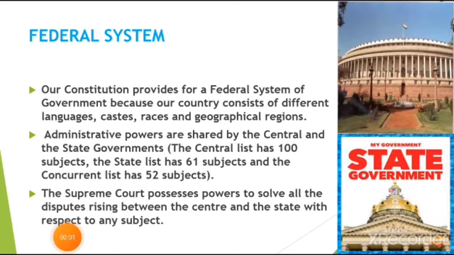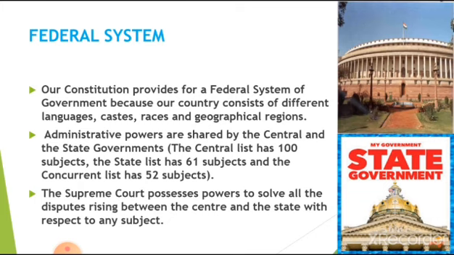Fifth feature is federal system. Our constitution provided us a federal form of government. According to the federal system, there are two governments. One is at the top, the central government, and another is the state government in every state. So powers are shared between central and state. The central government can make laws on union list subjects. Totally there are 100 union list subjects. At the same time, state governments can make laws on state list subjects. Totally there are 61 state list subjects.